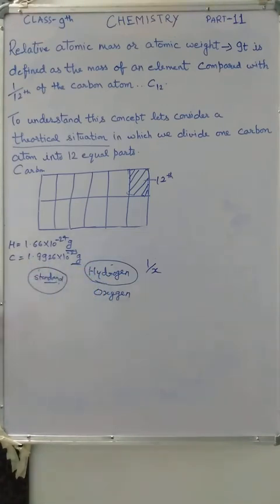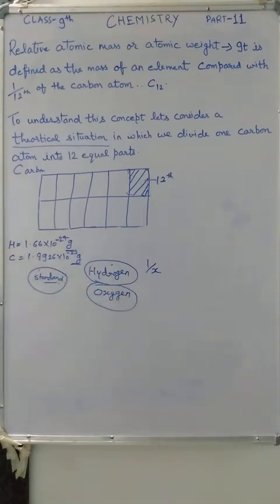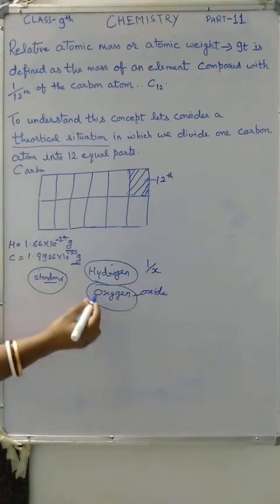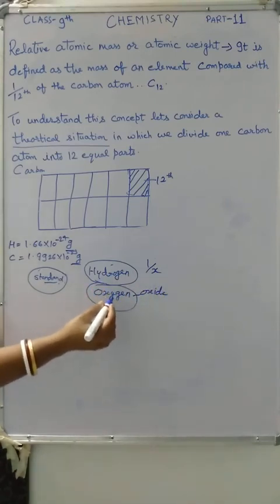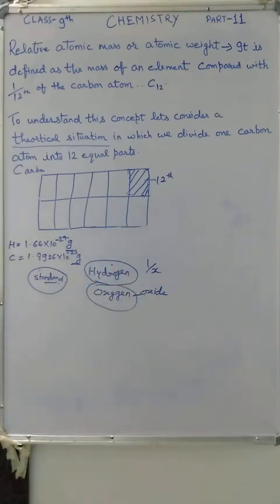Afterwards they took oxygen. Why did they take oxygen? Because oxygen has the capacity to combine with a lot of things to form oxides, and it helps to determine the atomic masses of other elements.